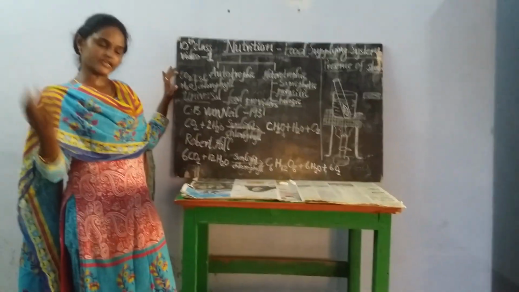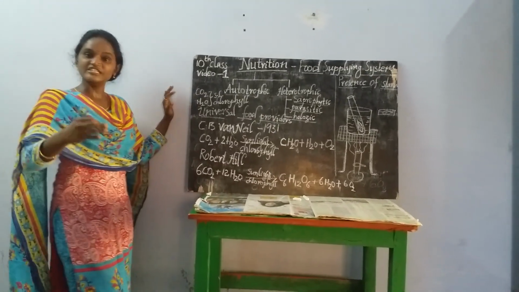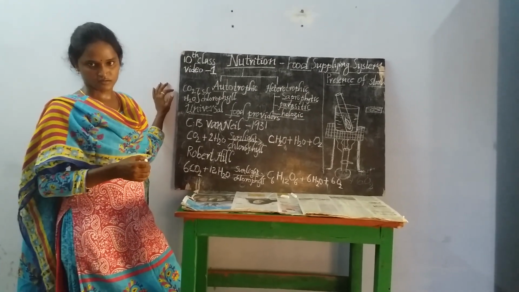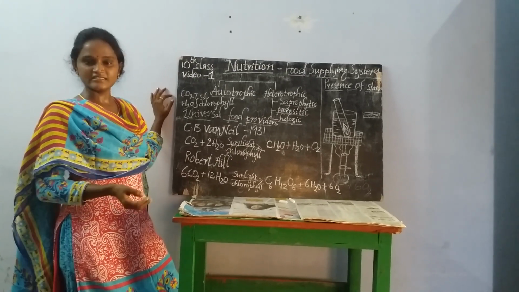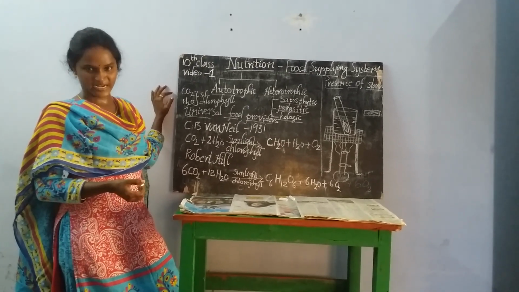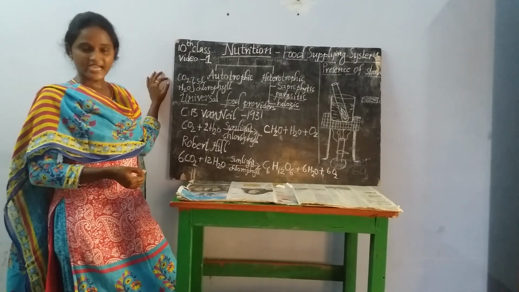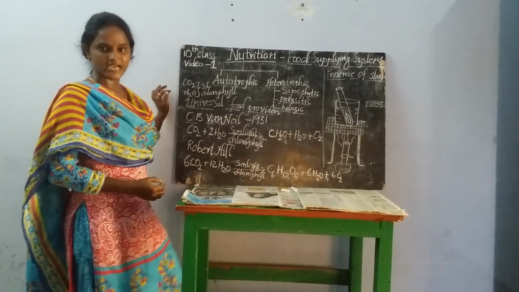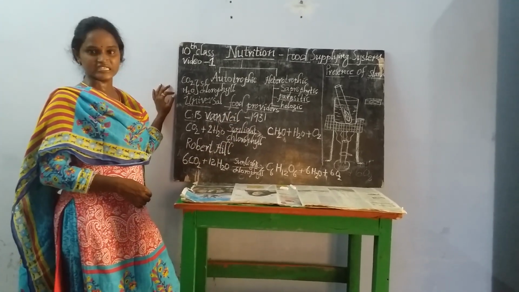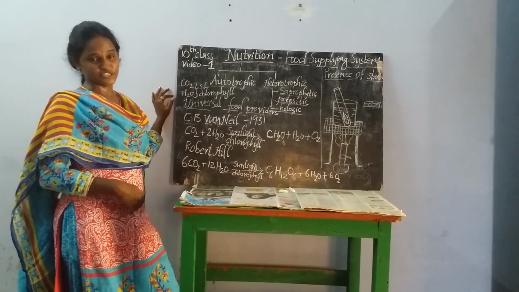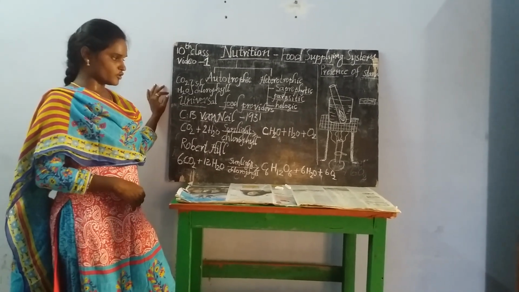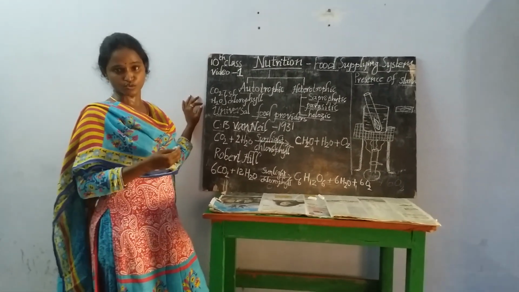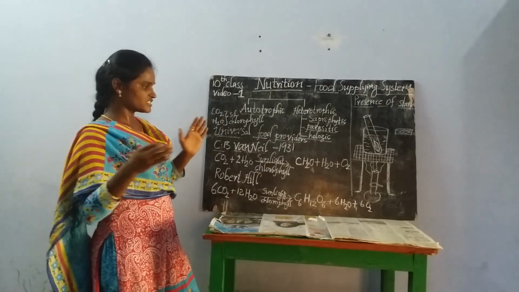200 years ago, the people didn't know anything about photosynthesis. At that time, some scientists just started investigation on plants, like von Helmont, and later another scientist called C.B. Van Neil. C.B. Van Neil, in the year 1931, conducted a best experiment on plants. Before going to discuss that experiment and what he did during those days, let us have a look.